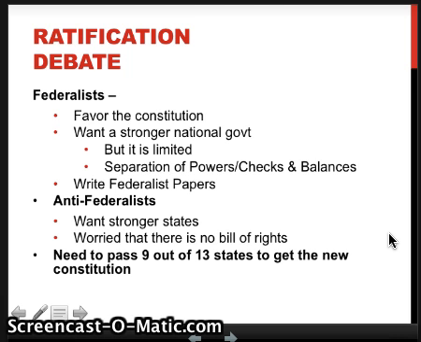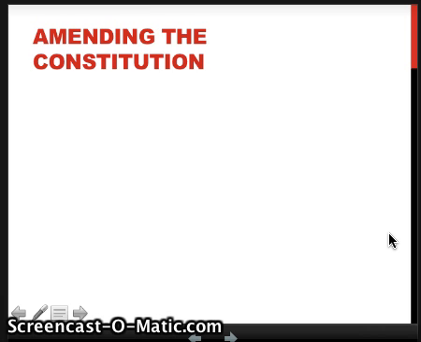Now, to ratify the Constitution, 9 out of 13 states had to vote for it. And as we know, they did. So we have the United States Constitution. Yay! Amending the Constitution. Now, we made sure that in Article 5 of the Constitution it was possible to change.